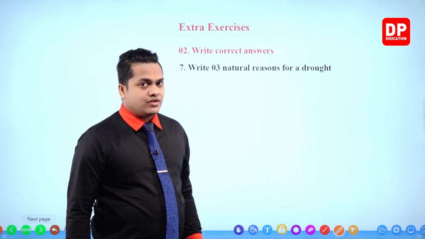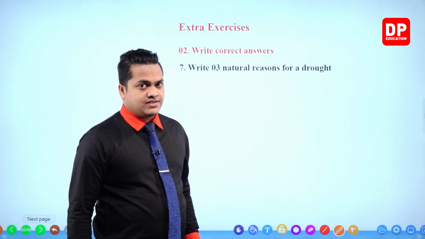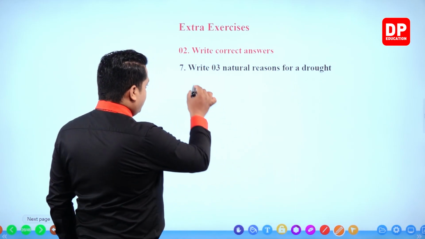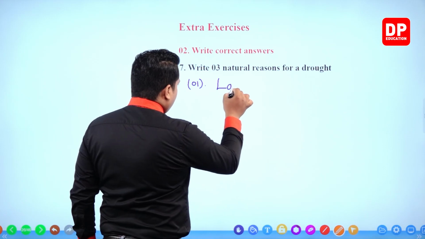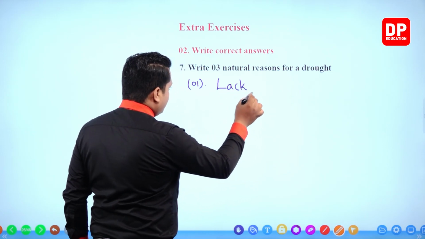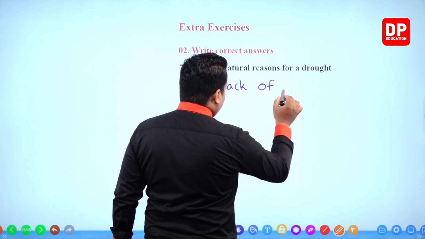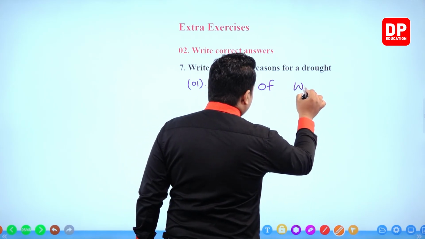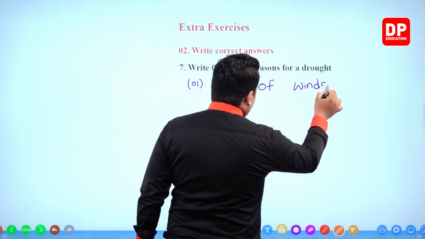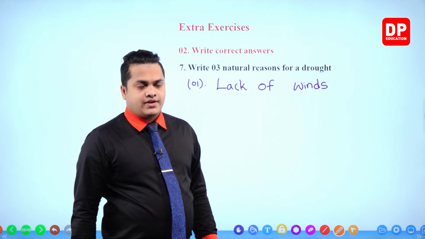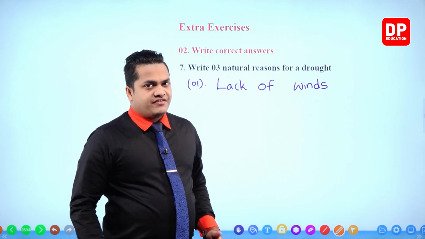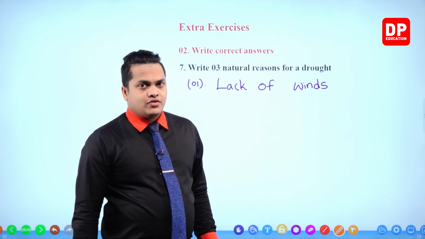So what are the 3 natural reasons? In the earlier case also we discussed that thing. Number 1, lack of monsoon winds or lack of timely winds, right? So we can refer to that thing as lack of winds, no problem.